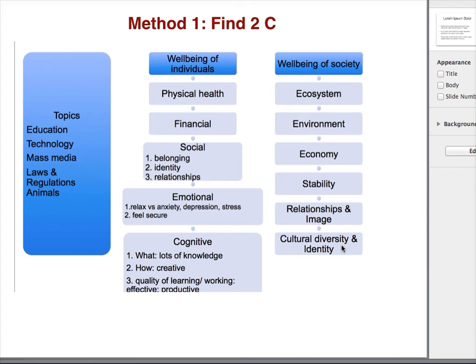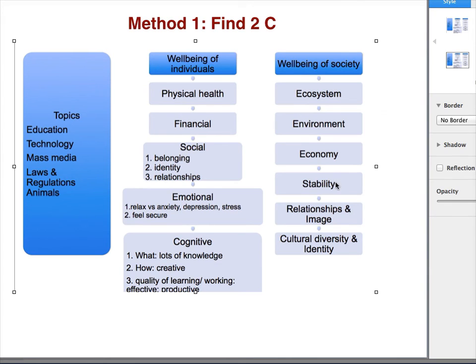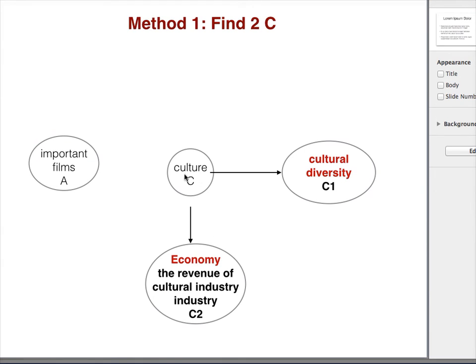So where is the next C? The next C might be in other areas. Then you need to ask yourself, will that benefit the economy of a culture? You can ask yourself, will that benefit environment? That is not related to C. Maybe economy, right? Because culture is also related to economy. Then we break down this idea of culture into cultural diversity and cultural economy, the revenue of the culture industry.